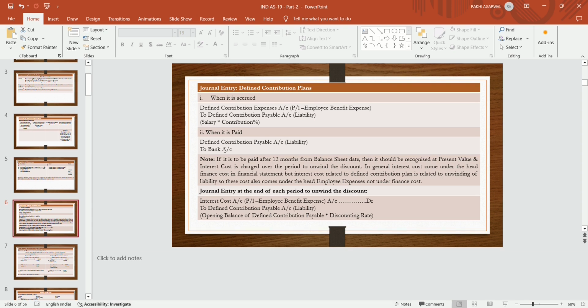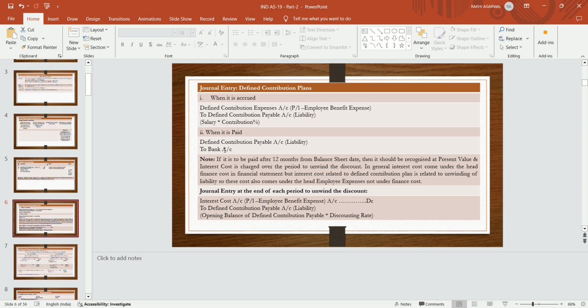That contribution is a certain percentage that is contributed by the employer as per the statute. Like in PF account, it is said in the statutory requirement that 12% is contributed by the employer. Salary into contribution made by the employer. So that contribution is the defined contribution plan. And if it is paid, then the entry will be that the provision which is created by the entity, in the form of defined contribution payable account debit, is reversed, and bank account is to be credited. So defined contribution payable account debit to bank account.